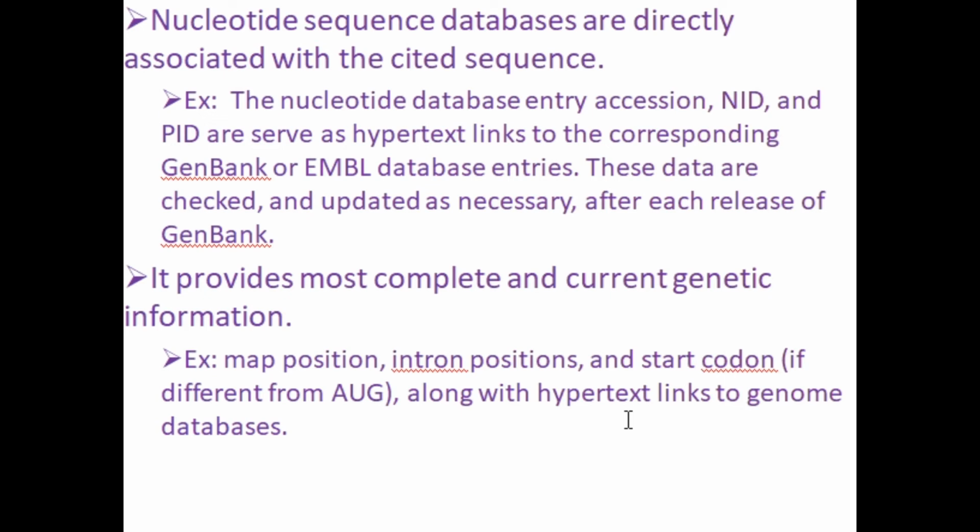For example, the nucleotide database entry accession, NID and PID are servers and hypertext links corresponding to GenBank or EMBL entries. After checking only, GenBank releases the data.